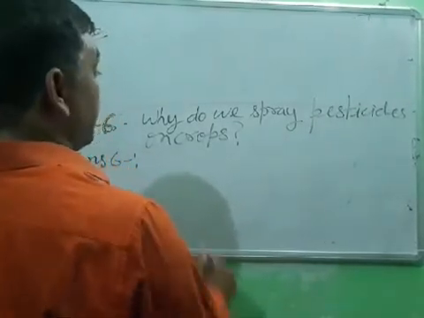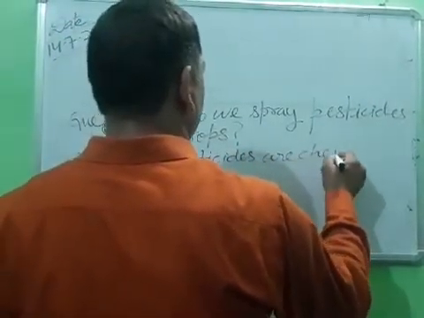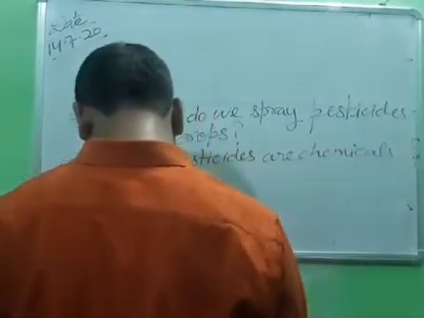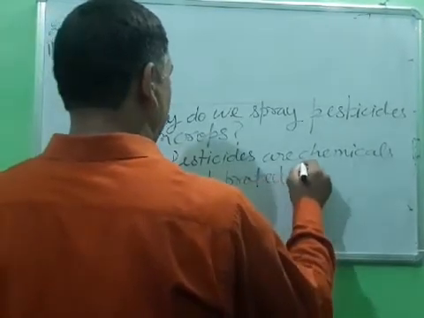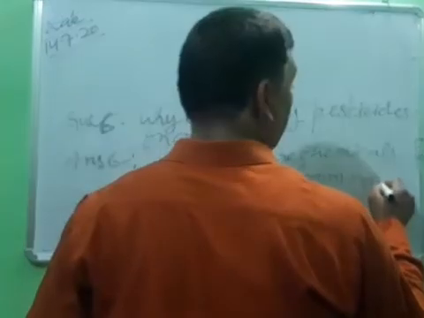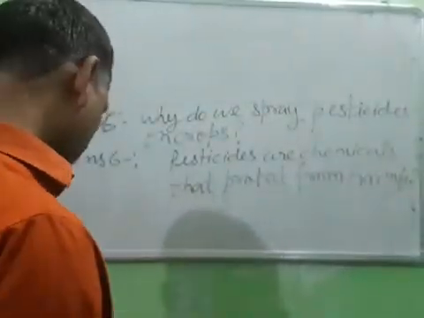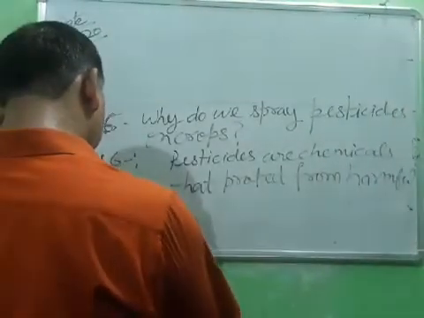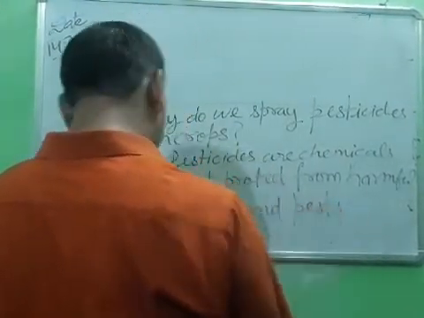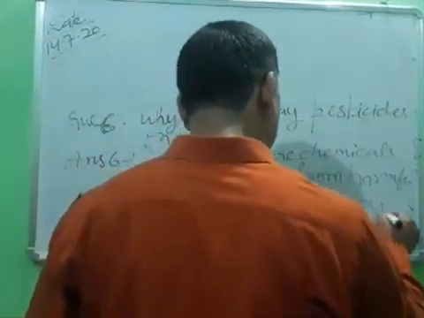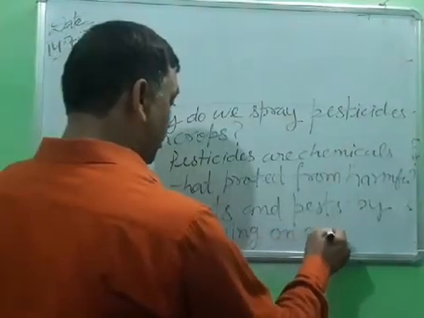Student, pesticides are chemicals. Write down. Pesticides are chemicals that protect from harmful insects and pests by spraying on crop.